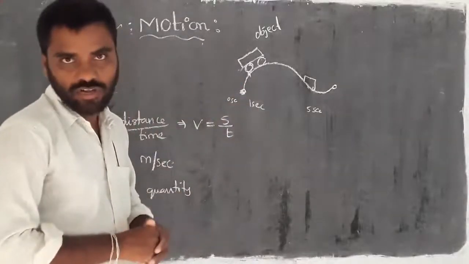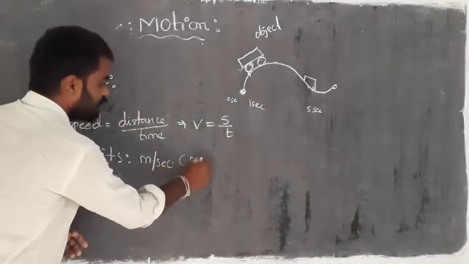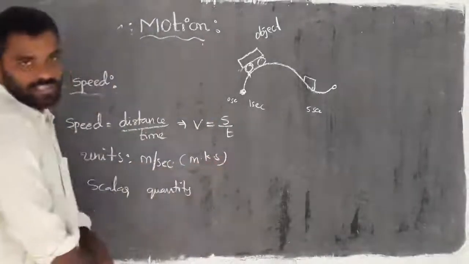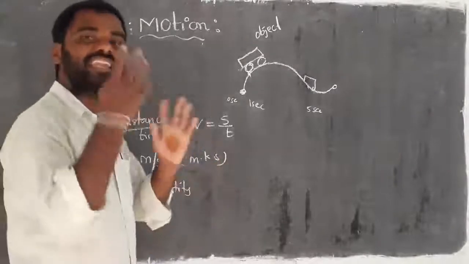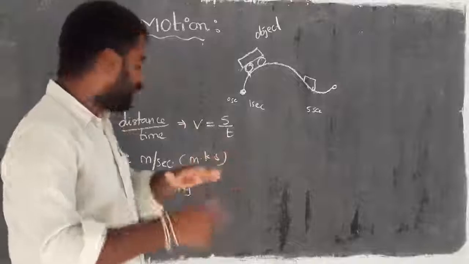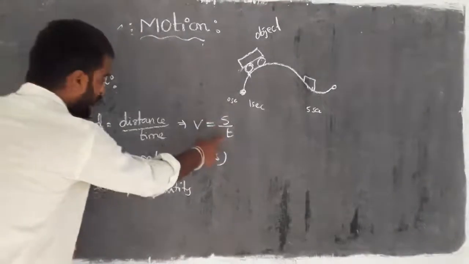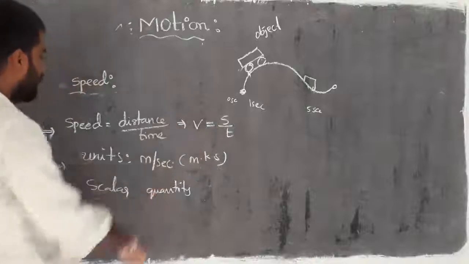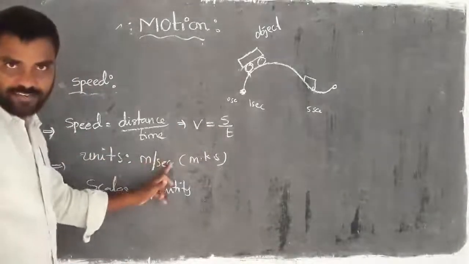Already we have knowledge of them: MKS units or SI units, the meter, kilogram, second system, the standards of the international system. We have units of meters for distance and seconds for time. For speed, the units are meters per second.